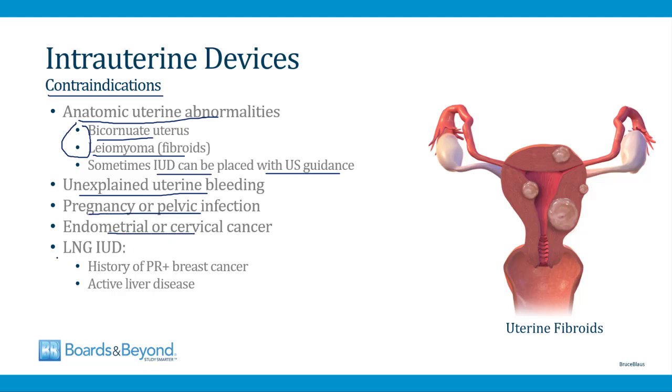And then for the levonorgestrel IUD, because it releases a progestin, women who have progesterone receptor positive breast cancer should not receive this intrauterine device. Also, for women who have active liver disease, this can potentially lead to problems metabolizing any progestin that gets absorbed, so this is generally also considered a contraindication to the LNG IUD.